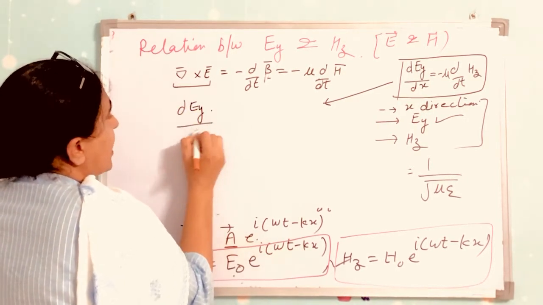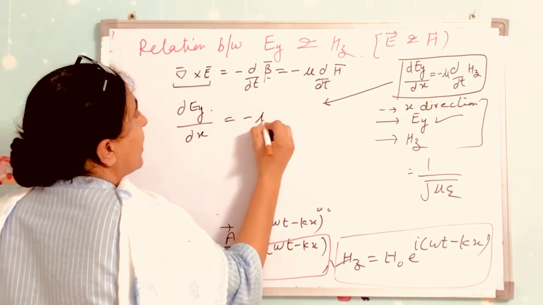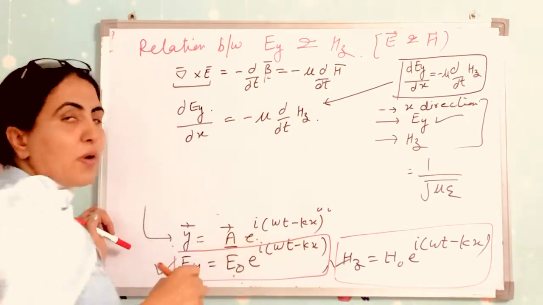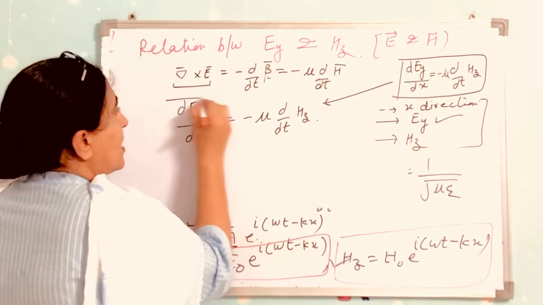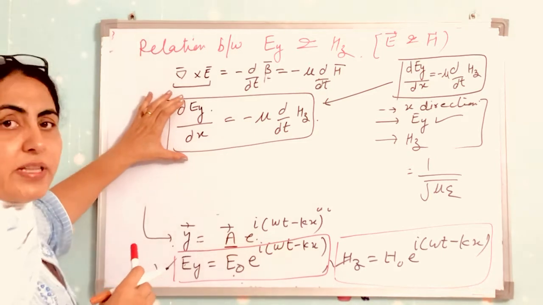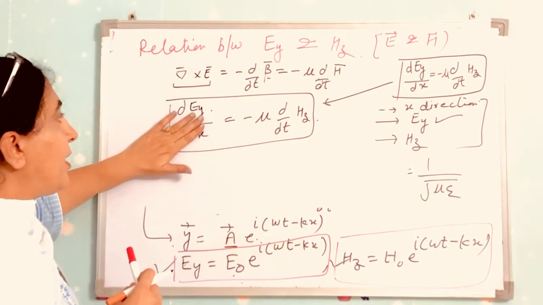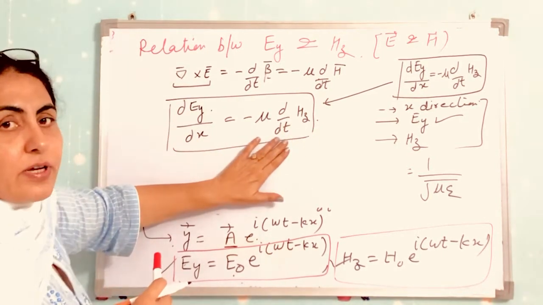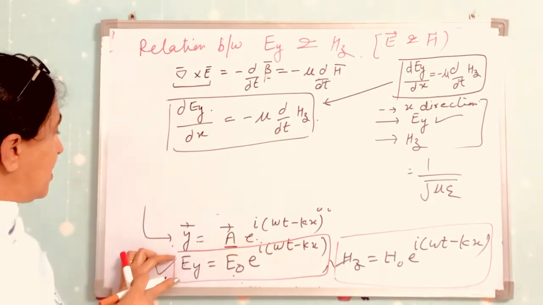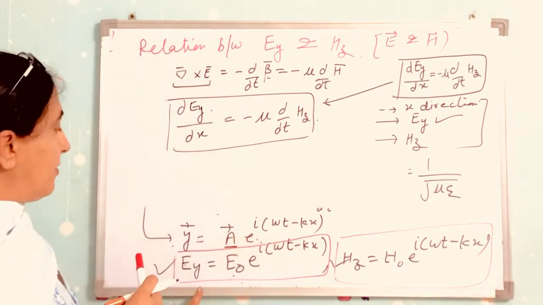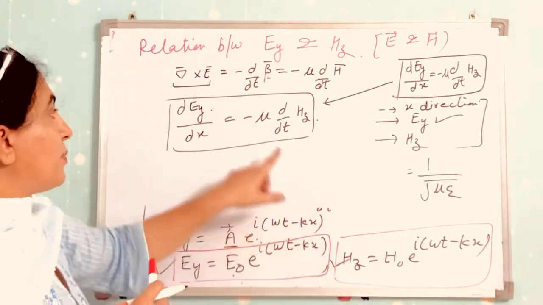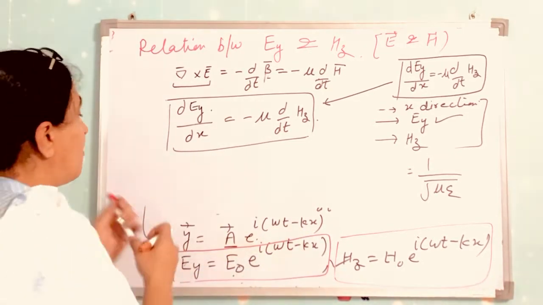So we have this type of relation between electric field vector and magnetic field vector using the results from the previous article, this result. From this you can say that this is the relation between the space variation of electric field and time variation of magnetic field. In this relation we put these forms: the value of Ey, the solution of wave equation, and the value of Hz. When we put these values in this equation, what do you get?